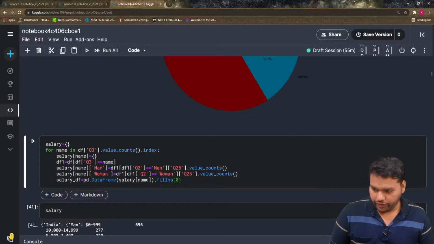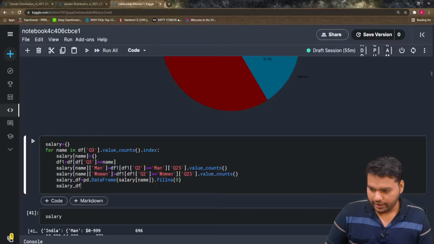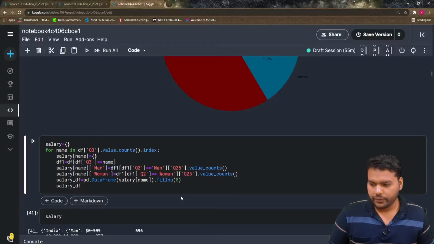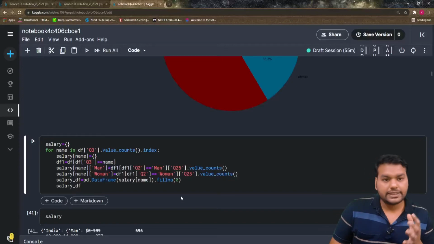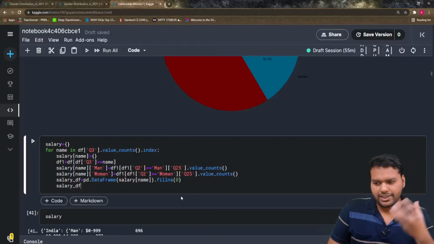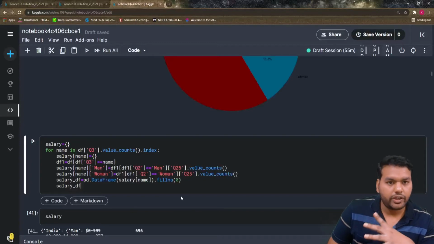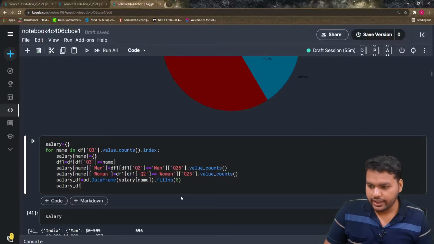Then we're going to calculate the percentage, how much women and how much men are earning that much salary. This we already did when we drew the horizontal bar chart. Again we're just going to write that same code.